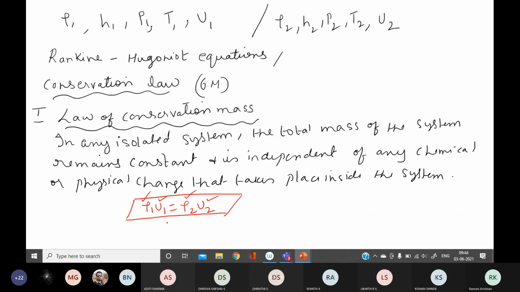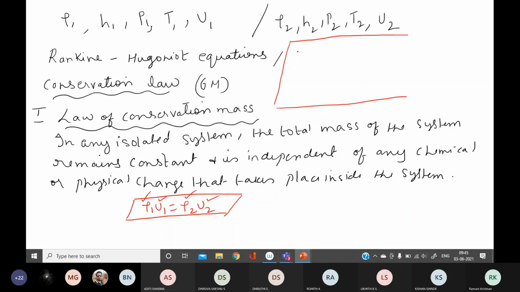In the same way, for the law of conservation of energy, I need not make the statement. Everything is the same. In any isolated system, the total energy of the system remains constant, isn't it? And it is independent of any chemical or physical change taking place inside the system. Or you can say, according to the law of conservation of energy, energy can neither be created nor be destroyed.